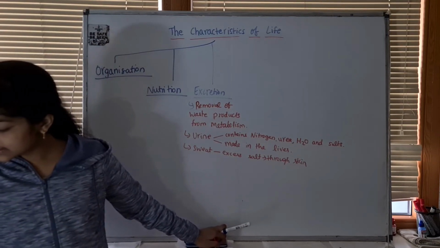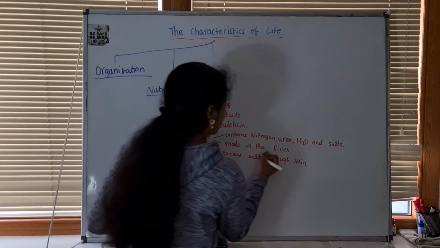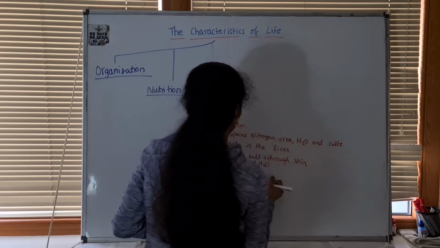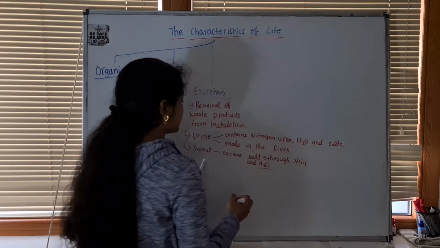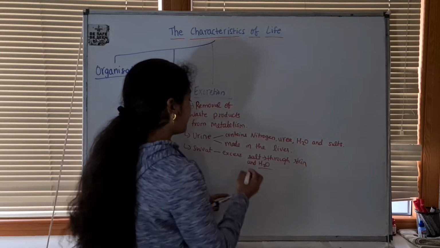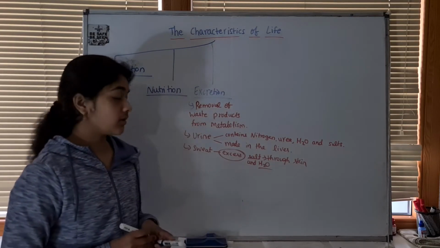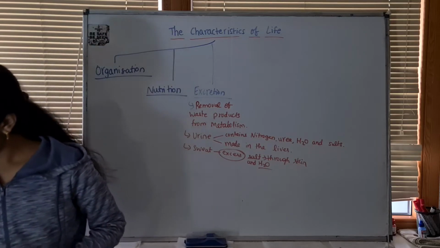Sweat is excess salt and H2O. So salt and water is excreted through the skin, and that's the excess of salt and water. So sweat is another excretory product.